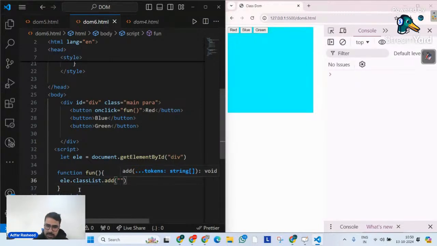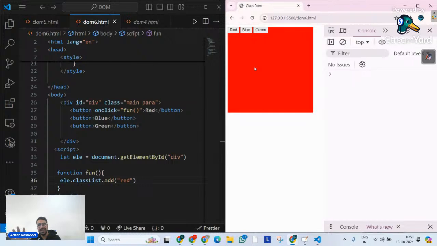So we use a method which is on our class list. We use a method called add. And over here, we can simply write our class name. And that class name actually in this case is red. Yes or no? So let me simply go here, click on this. We can clearly see it has implemented the logic over there. It has actually made my background color red. Done. Perfectly fine. Very good.